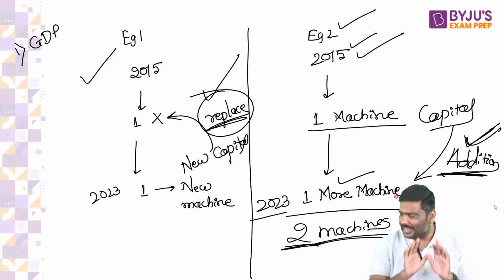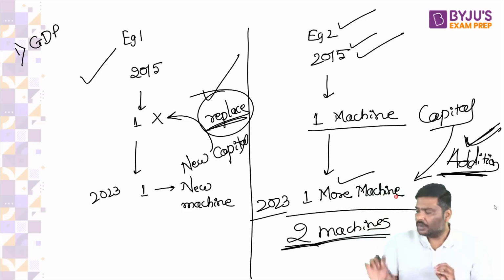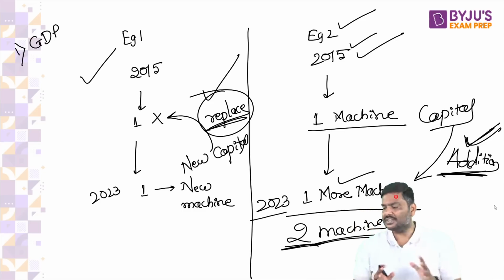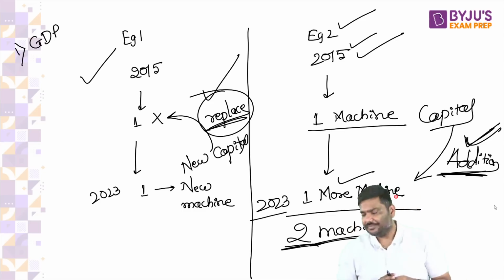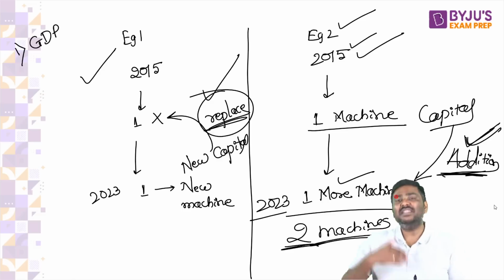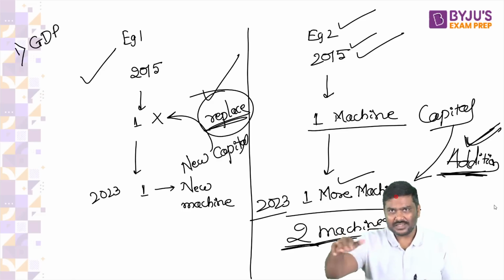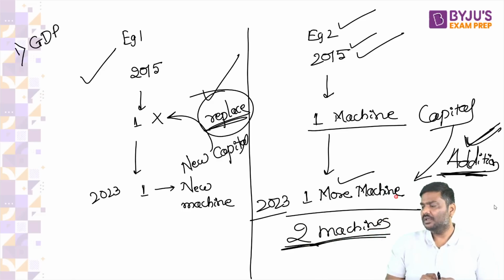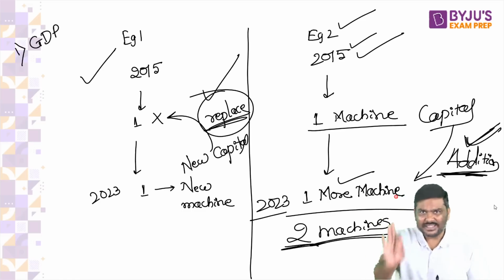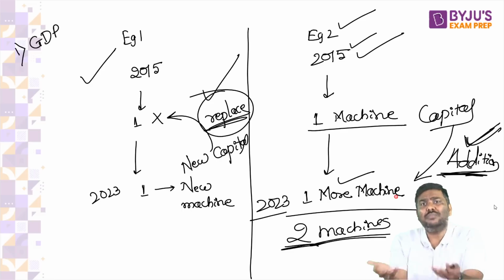Any problem so far? Let me know. Now, why am I discussing all of this? What is the reason? What is depreciation? Depreciation simply means the money that the company spends to replace existing capital. The money that the company spends to replace existing fixed capital, by the way. Fixed capital example is machinery.